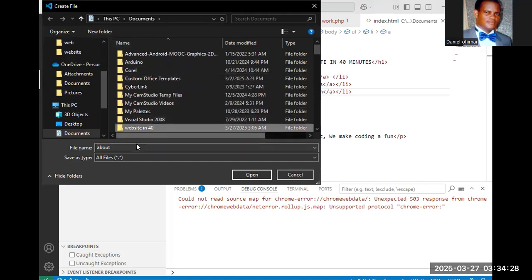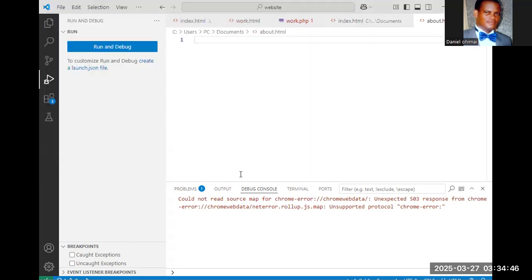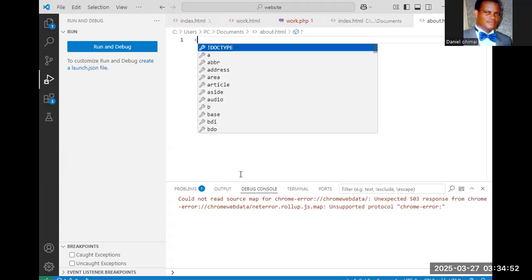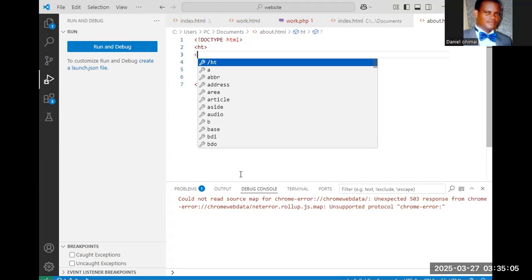So about us, that's about us.html, and I will click on create. Now, I want to create the about us page. The same thing we did for the other one, doc type, with the same foundation. So create the same foundation here also. Inside the foundation, in the HTML, we have body.